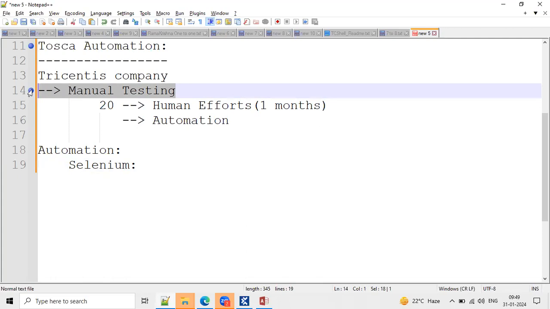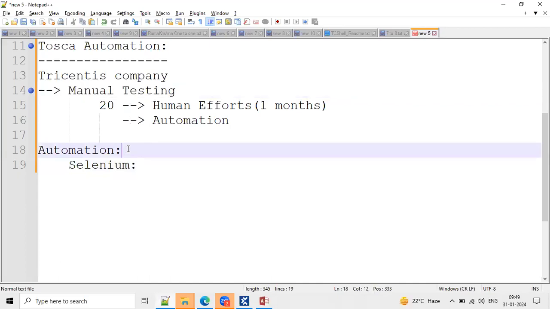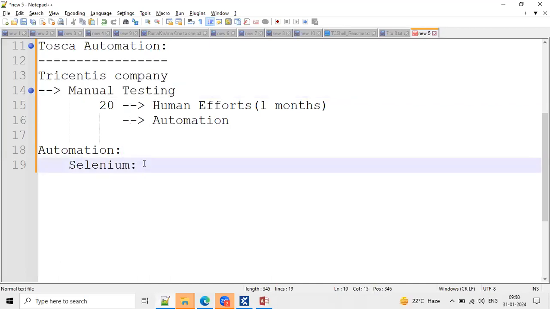No need to learn any programming languages for manual testing. If we came from IT, or from civil, mechanical or electronics, whatever the background, definitely we can do manual testing without any dependencies. We are just gaining some functional knowledge of the application. When it comes to automation, we require some programming language knowledge.